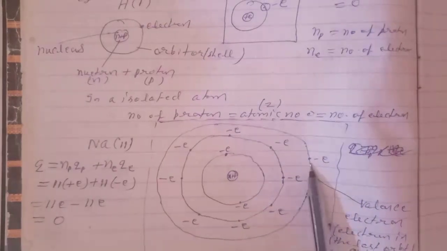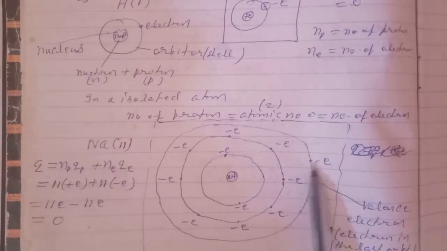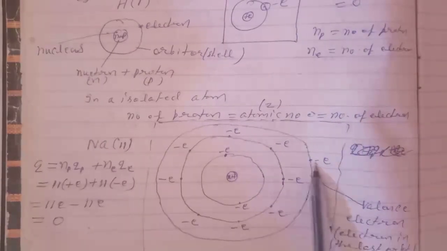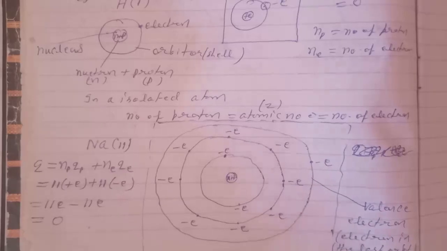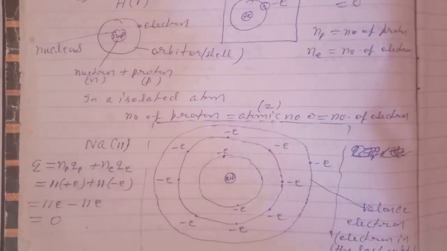The electron in the last orbit is called the valence electron. Here this electron is the valence electron, in the last, outer orbit. Now, development of charge.